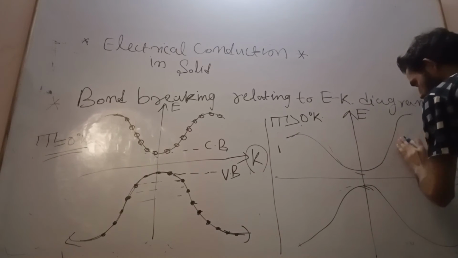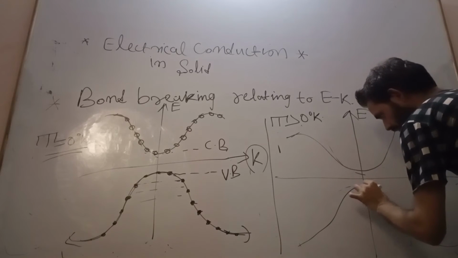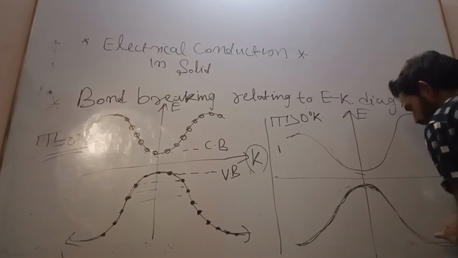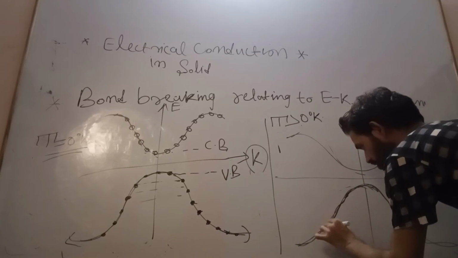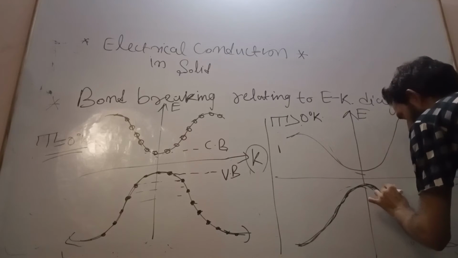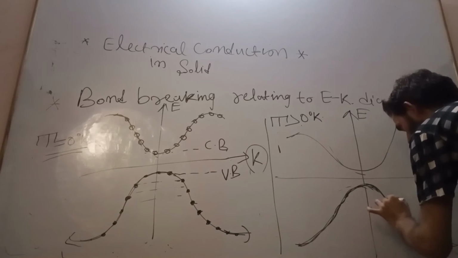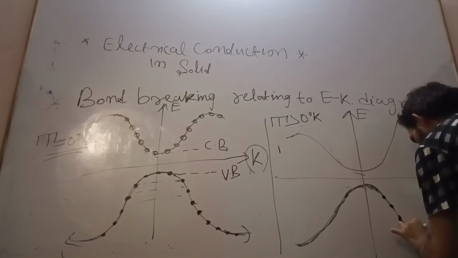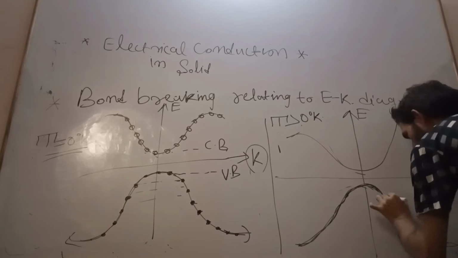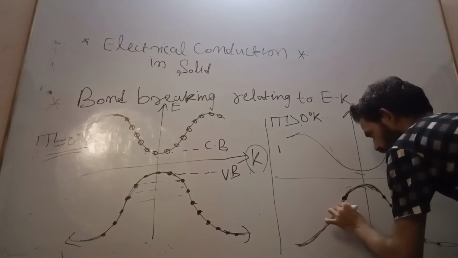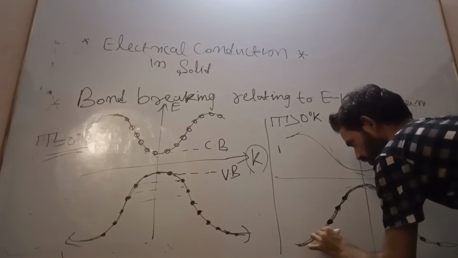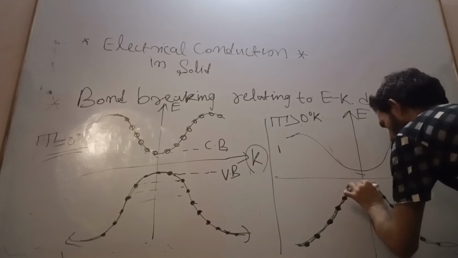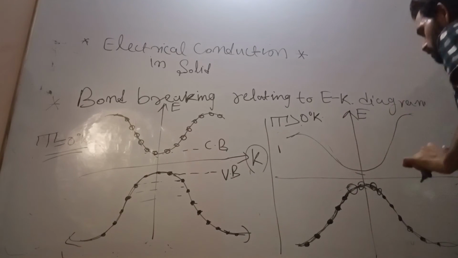Now see here, the valence band means the lower allowed energy band. The discrete energy states in the lower allowed energy band are almost full of electrons when the temperature is greater than 0 degree Kelvin. These are my electrons and these are my holes.